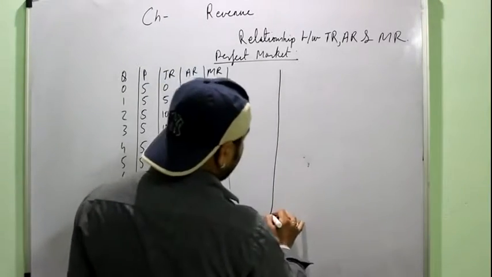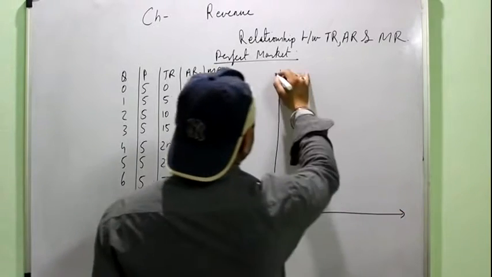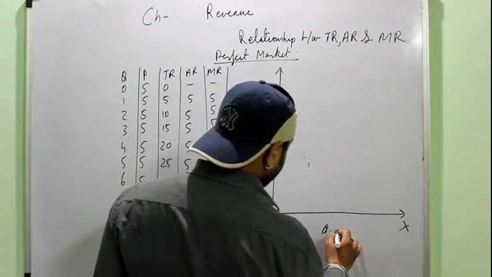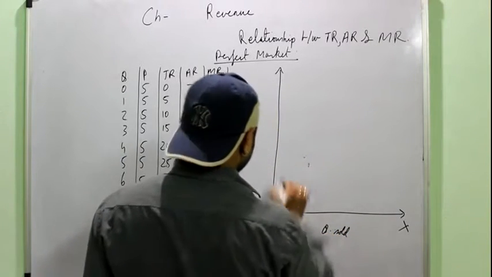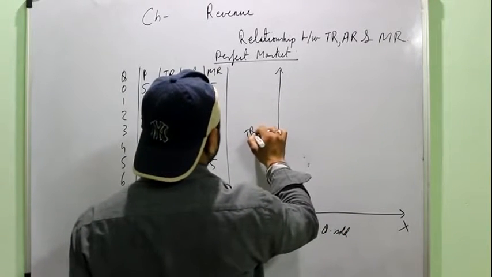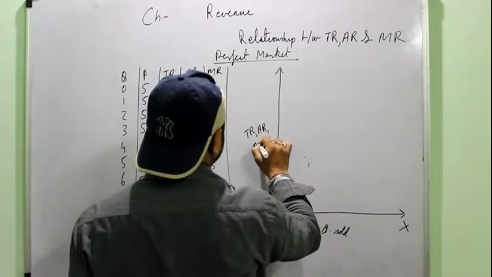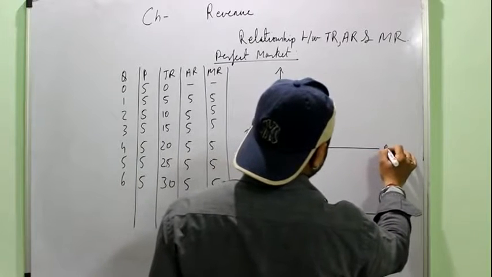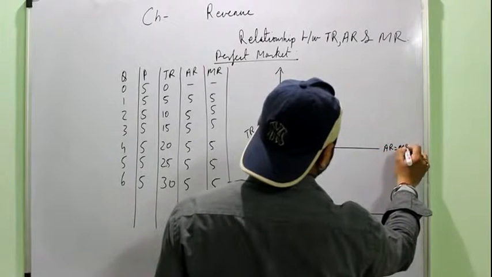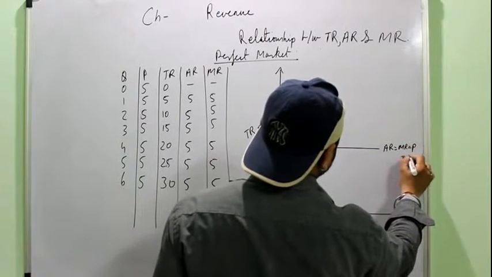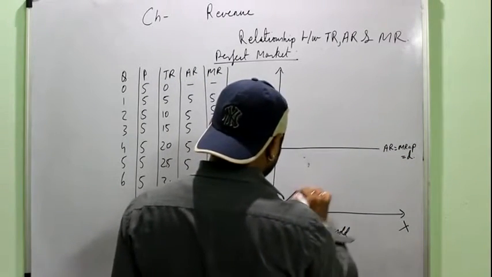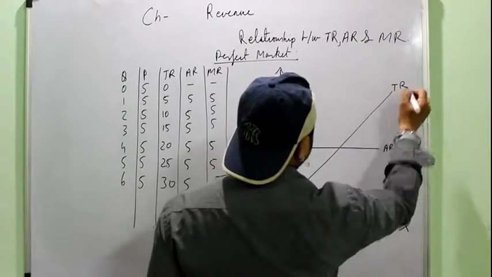On a graph, if I want to plot it, again on the x-axis I take the output sold or the units sold. On the y-axis I take my TR, AR and MR. This is AR equal to MR equal to P and is also equal to D. We will study what these P and D are, and this will be the TR.